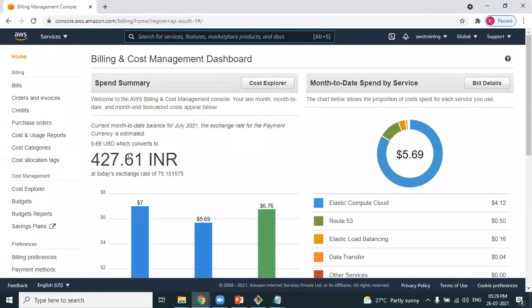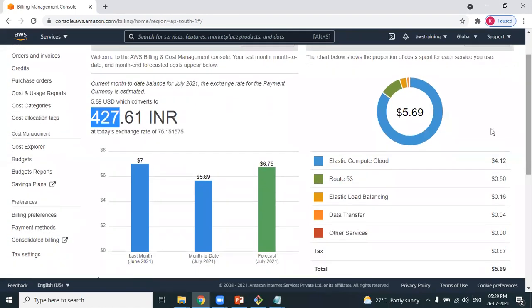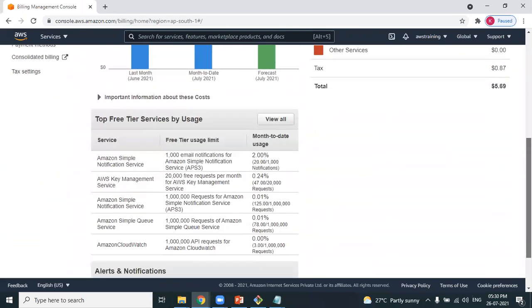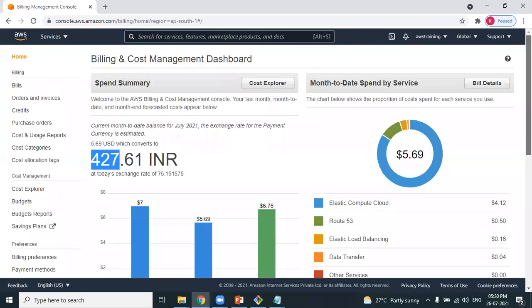So now, in my case, as I regularly use it, isn't it, Mastan? So how much of a bill did I get? 427 rupees is the bill which I have received. So whenever you want to know whether the bill is received or not, and this 400 received, I also get the breakup. See, because of EC2 service, I got $4 of bill. Because of Route 53, I got $5.5. Elastic load balancing, I got $16. For data transfer, I got $4. So you also get the breakup. This is how you need to check whether the bill is generated or not.